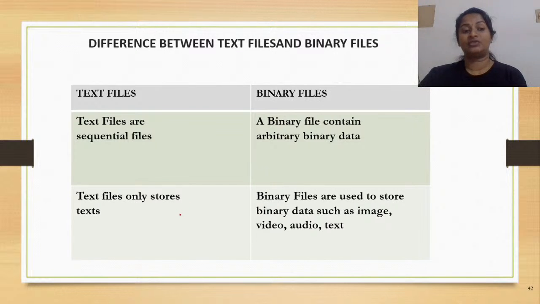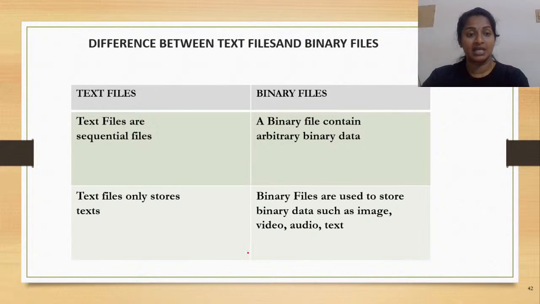Now see the next difference. Text files only store text. So even if you have a number or textual information, everything would be stored in the form of text. Not only that, only text contents can be stored here. But when you're talking about a binary file, we saw in the definition itself, it is not only used to store binary data, it is used to store binary data like images, video, audio, text, anything could be there. Even the text files could be saved here.